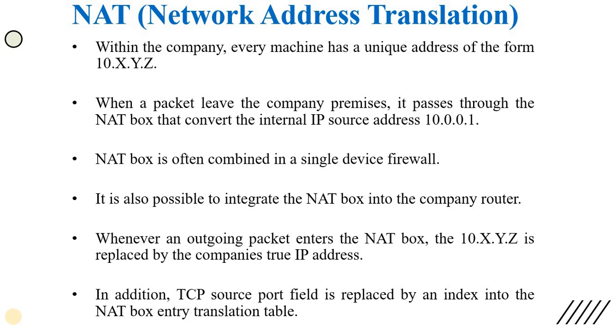When the packet leaves the company premises, it passes through the NAT box that converts the internal IP source address to 10.0.0.1. First, let's understand why we need network address translation.